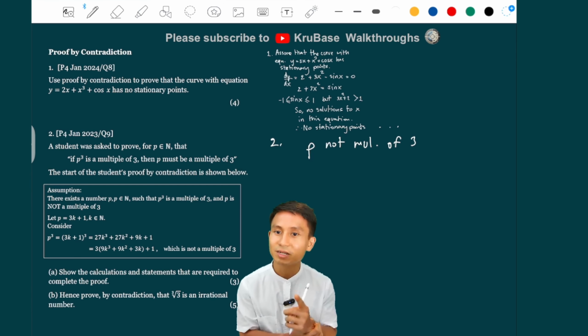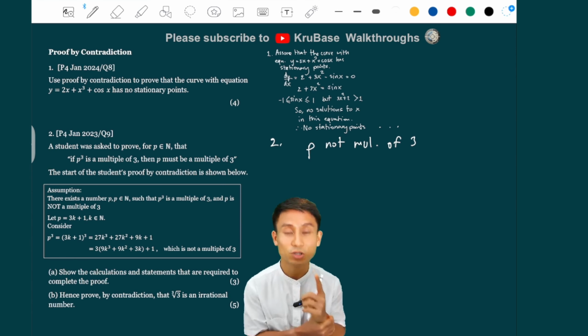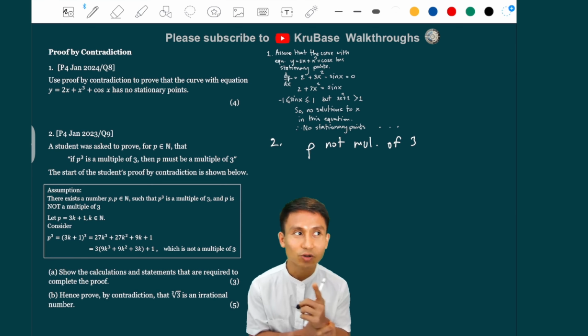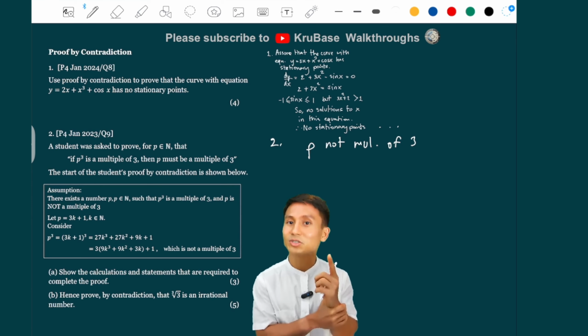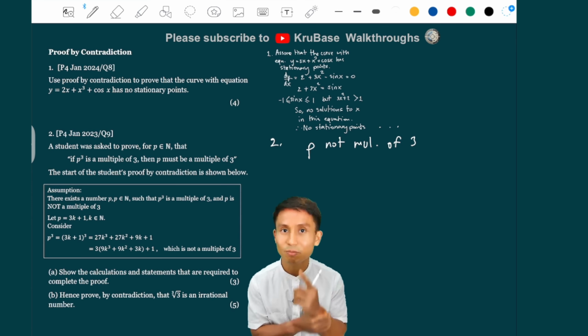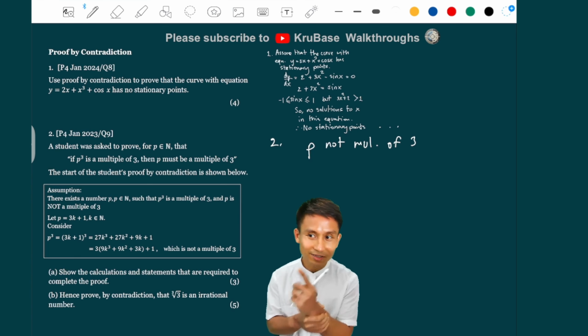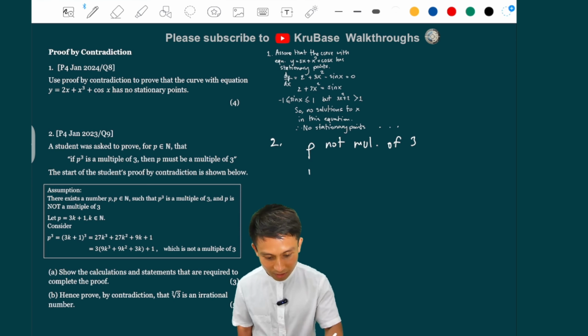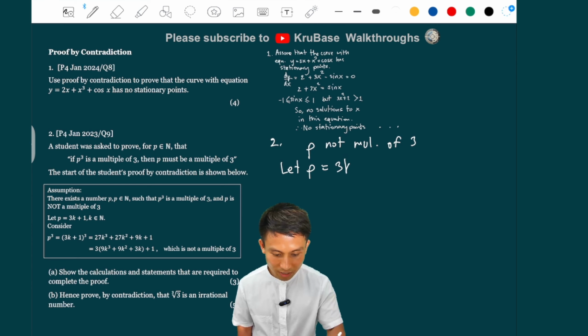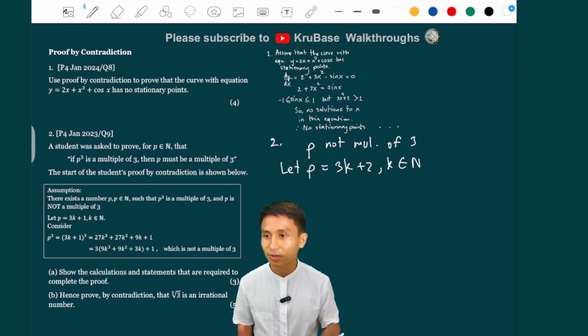But now if you want to consider being a multiple of 3 or not, the remainder can be 1 or 2. So it's not just 3k plus 1 anymore. It can also be 3k plus 2 to not be a multiple of 3. So this student just proved one case. We need another case. So I'm going to copy that template. Let p equal 3k plus 2, where k is a natural number. And then we copy that step.